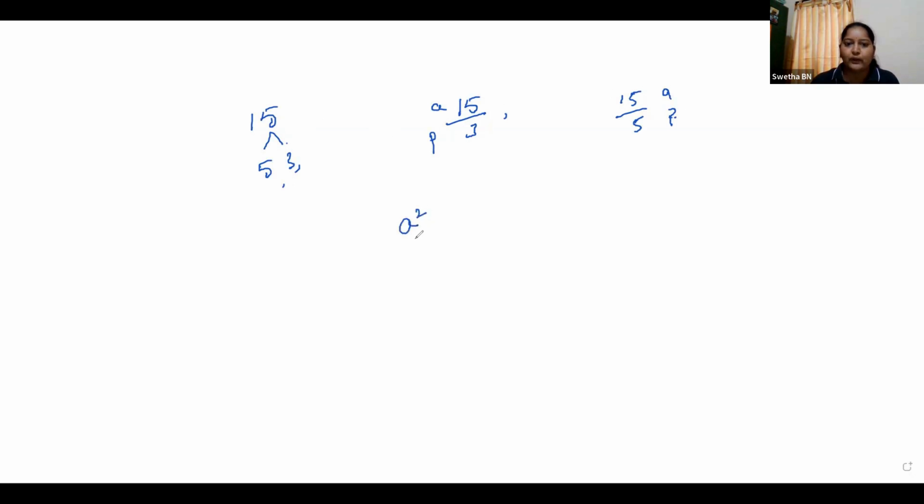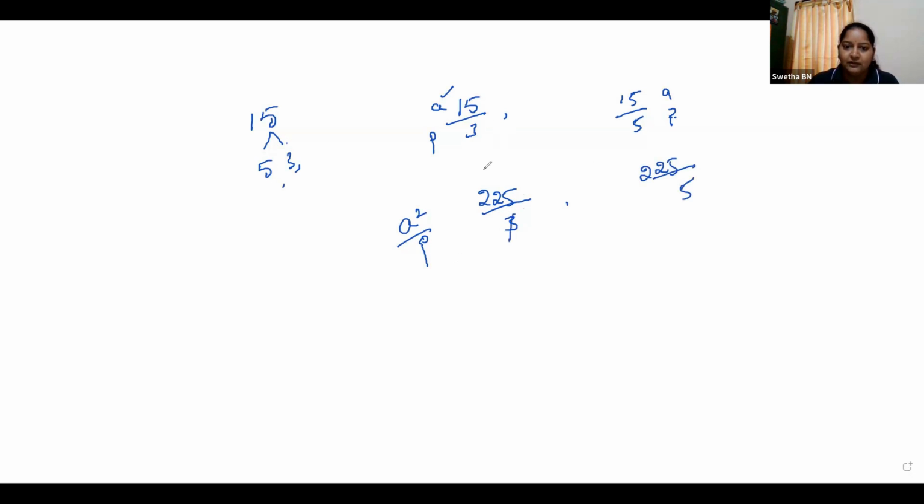Now take A square, children. What is A square? 15 square is 225. Okay, I'm saying the reverse: if A square is dividing by P, then A is also divided by P. So here 225 by 5.